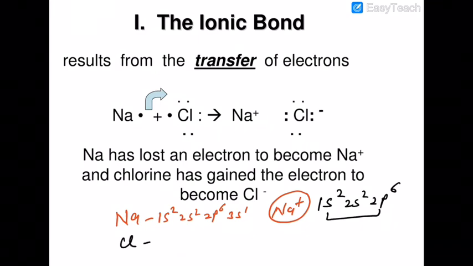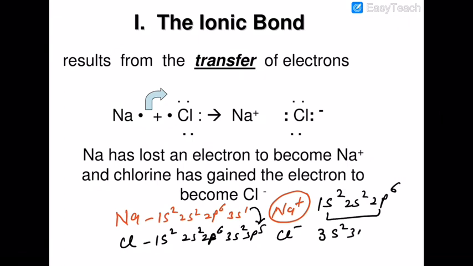Similarly, the chlorine atom has 1s2, 2s2, 2p6, 3s2, 3p5. So that electron goes to this one, and the chloride ion gets the valence shell configuration 3s2, 3p6. That is also a noble gas configuration.